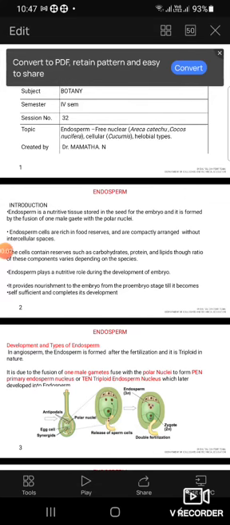Different types of endosperm. Endosperm is a nutritive tissue stored in the seed for the embryo, and it is formed by the fusion of one of the male gametes with the polar nuclei.